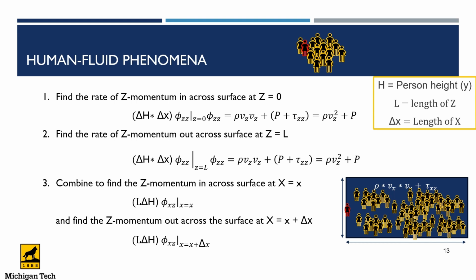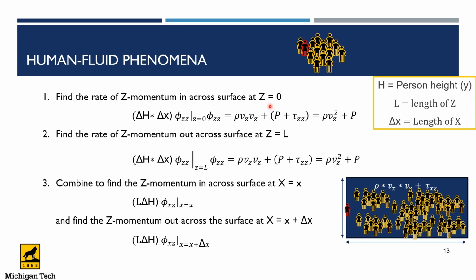In order to perform this more complex momentum balance, we need to consider the momentum of the person entering the crowd, as well as the pressure and the shear stress that they exert on the field that they're entering. This is what we see in the start of equation number 1.